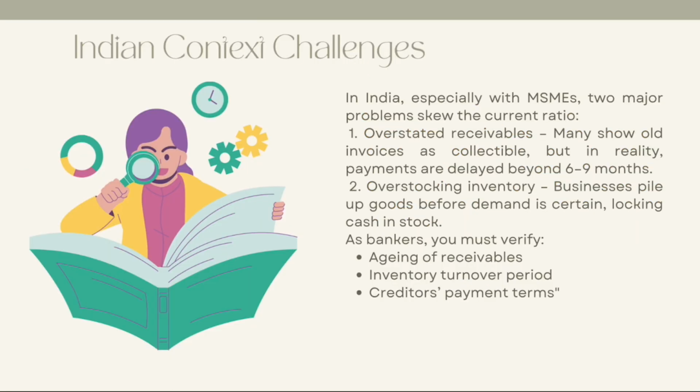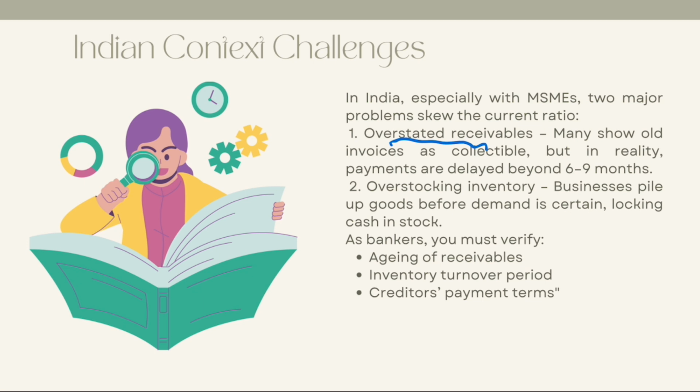Okay, so now let's move to Indian context challenges. In India, especially with MSMEs, two major problems skew the current ratio. First is overstated receivables. Many MSMEs, I have seen throughout my career, show old invoices as collectible, but in reality payments are delayed beyond 6 to 9 months, and many times it's more than 12 months.